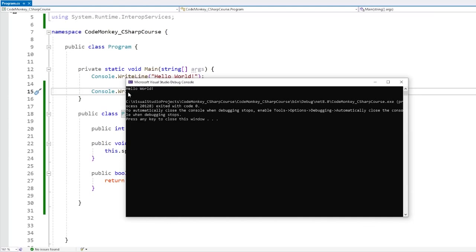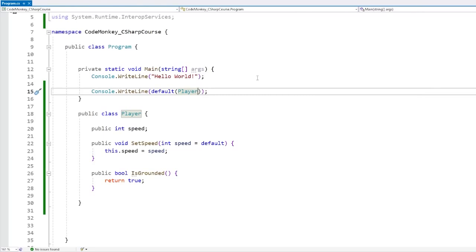Value types always have to have a value. So when we do a default on something like an int, which is a value type, we have to get a value. But references, like the player class, can simply have a reference that points to nothing, meaning null, so default of any kind of reference type is going to be null. Now this is the quote-unquote normal way of using default. Use it as an operator with parentheses and then put the type inside of it.